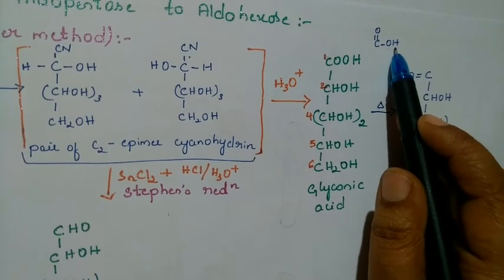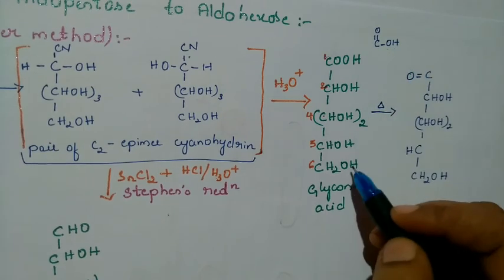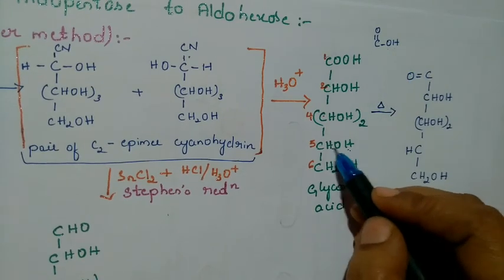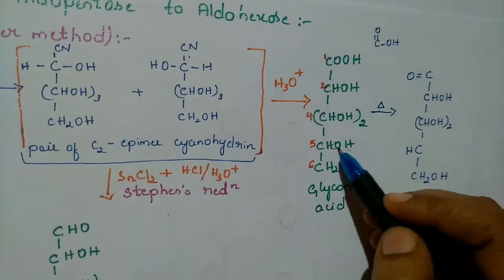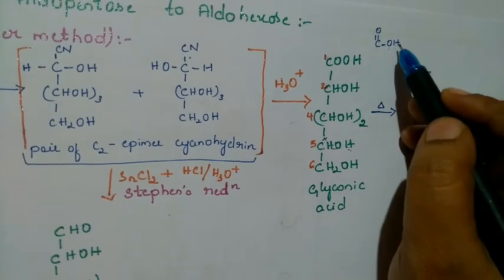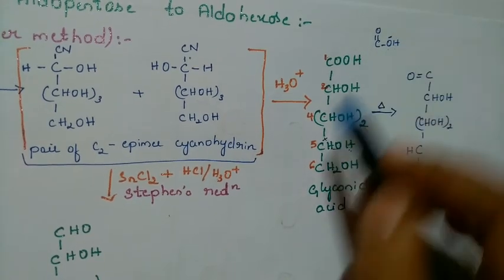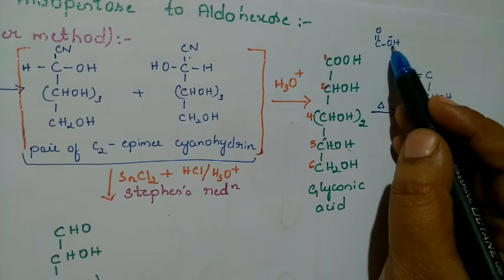So from this, H2O is liberated. That is, H plus from this and OH minus from this. It is going to liberate as H plus and OH minus. When OH minus leaves, this carbon will get a positive charge. When H plus leaves, this oxygen will get a negative charge. So C plus combines with OH minus.